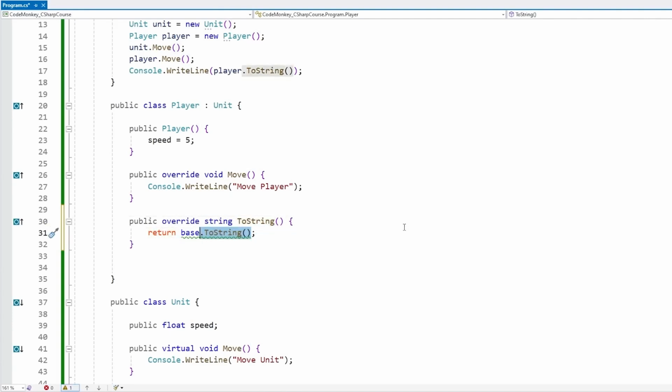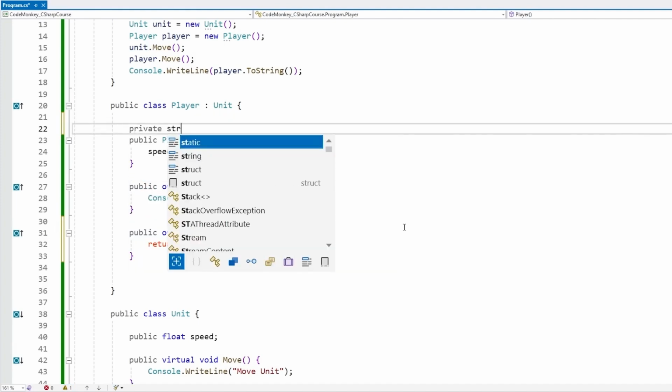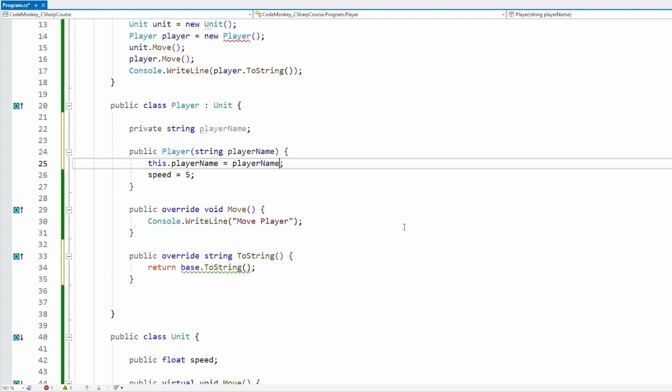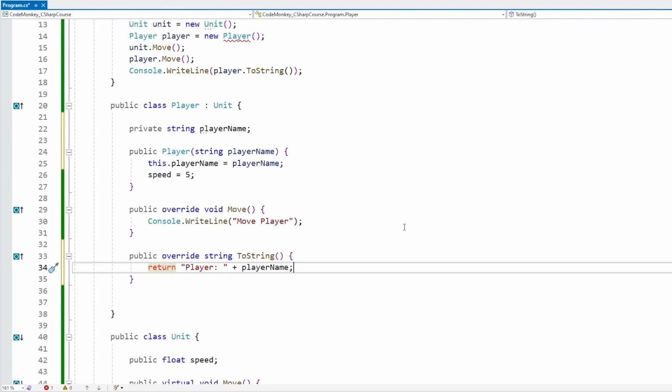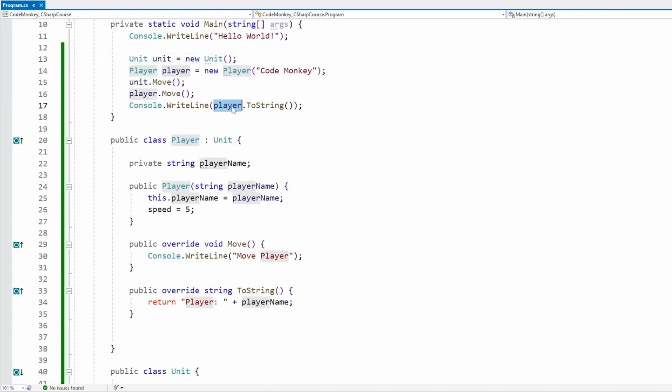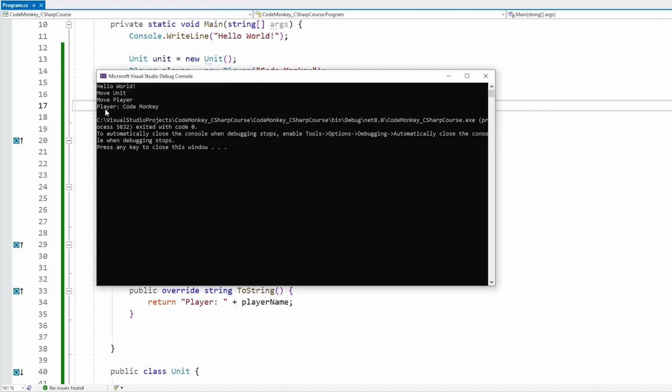And over here, we just return the string that we want to name our player. So for example, let's give the player some kind of name. Let's give it a string for the player name, and let's receive this string over here. So we've got a string for the player name and set this.playerName equals this. And then down here, let's print out player and then the player name. Okay, so we do this, and up here, let's print the name as CodeMonkey. And then we do the same thing. Let's do a Console.WriteLine and just put player, not even any toString, just like this. Let's see what this does. And there you go, now we have overridden that behavior, so we can now say whatever message we want from our custom type. Okay, great.